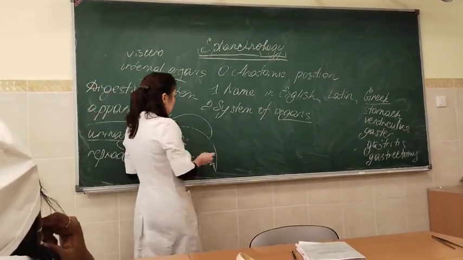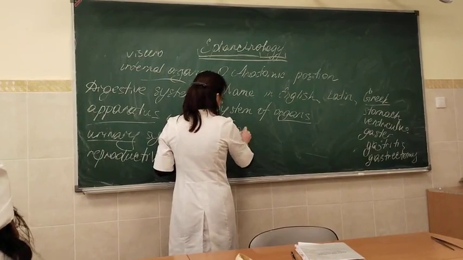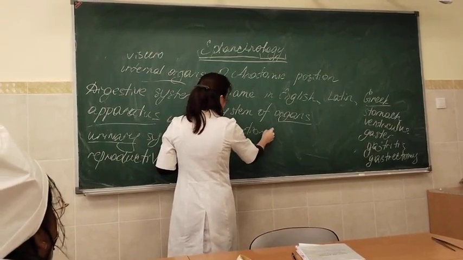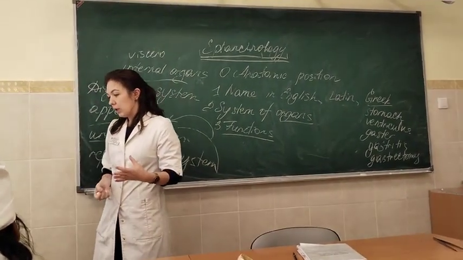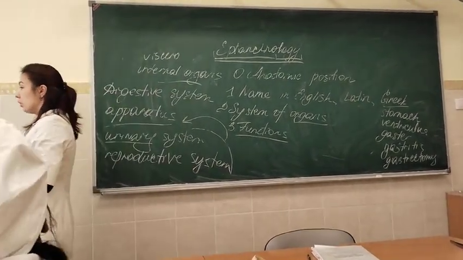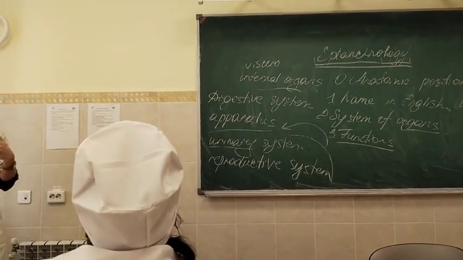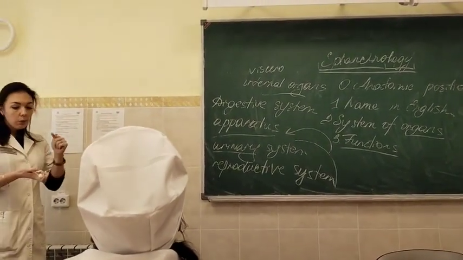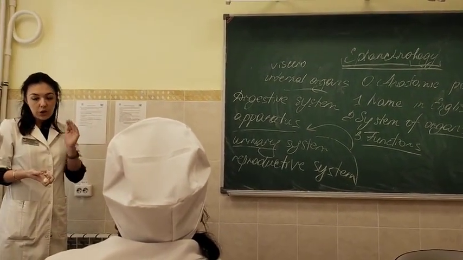Okay, and then you should talk about the functions. They are numerous, each organ performs several functions. So it won't be enough to say that the oral cavity is an organ of the digestive system and it participates in digestion. Certainly it's not enough. You should describe all the functions of the oral cavity, even those not related to digestion.